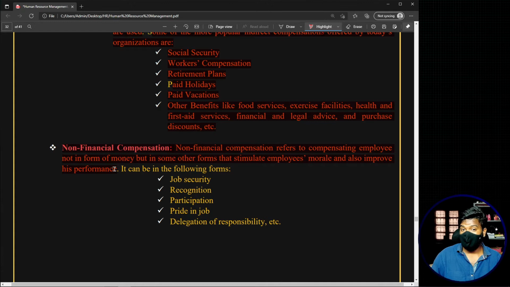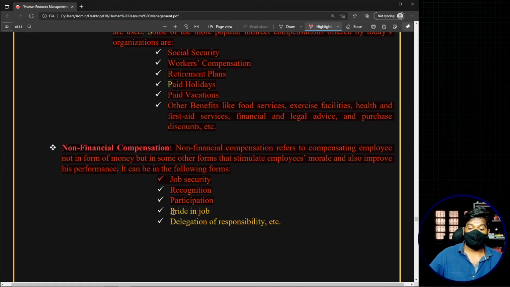So here we do not involve monetary values. Now it can be in the following forms. Some examples of non-financial compensation are job security, recognition, and participation, in the sense of giving the employees the opportunity of being included in management decisions and all these things.